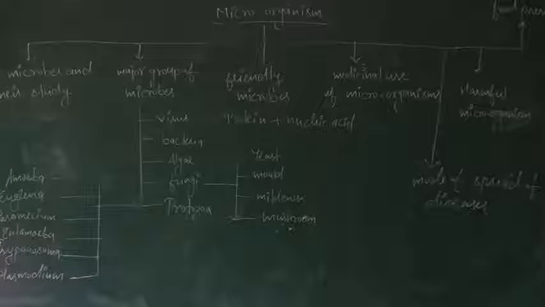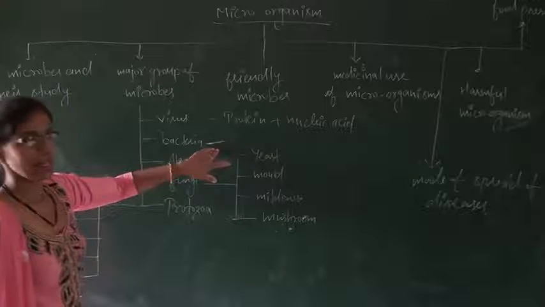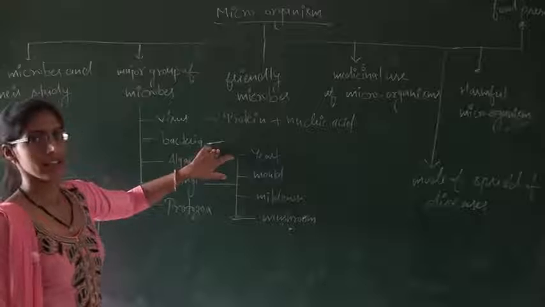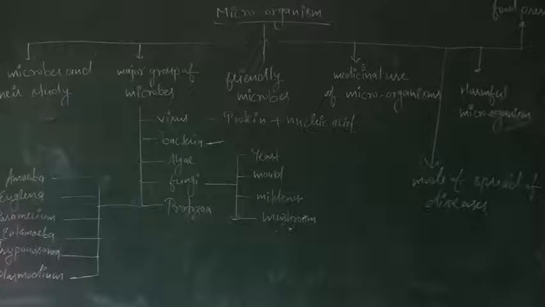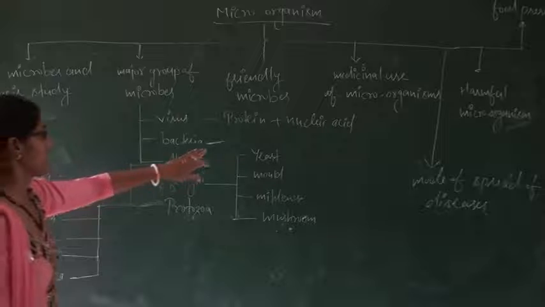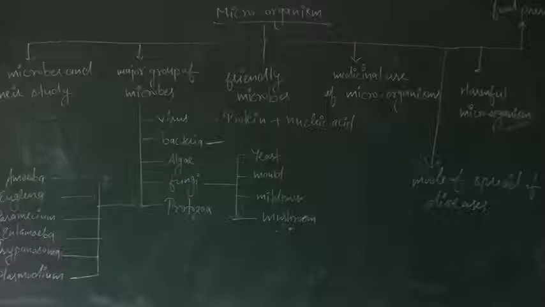So the blue-green algae are also known as the cyanobacteria. A well-known bacteria, that is cyanobacteria, which is a blue-green algae. Examples of these are Albina, Oscillatoria, etc.